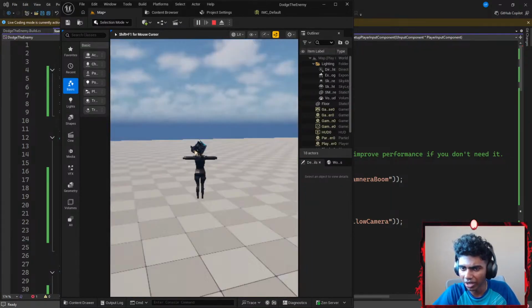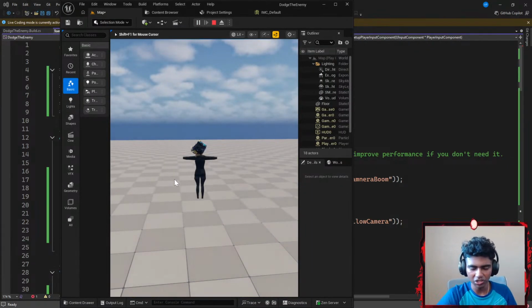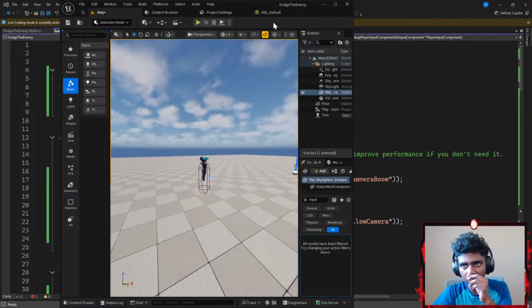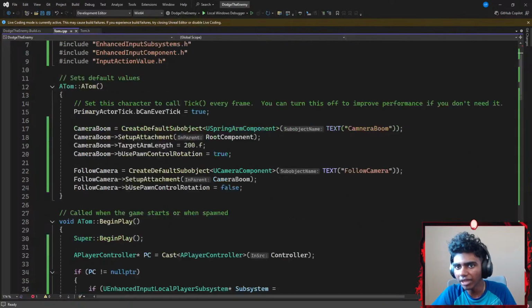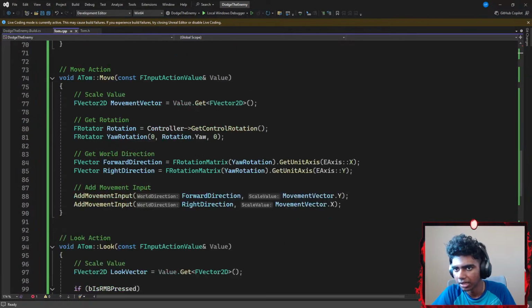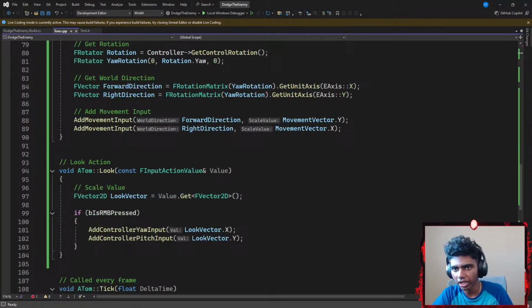Why do I turn so quick? Okay guys, there are some small issues here. I did not think I might have time to fix it today, so I might work on it next stream. Why is it that I can't? I know that I'm making a very silly and easy mistake here. Get unit axis, X-axis, right direction. I have my look vector, right direction, movement vector dot X-axis. I'll figure this part out tomorrow because I gotta go right now.